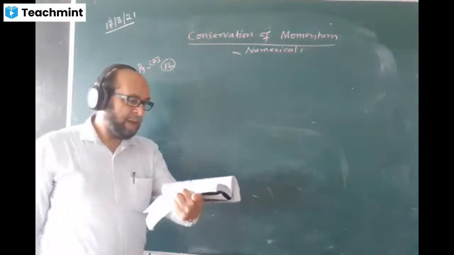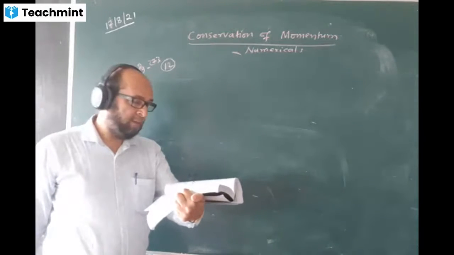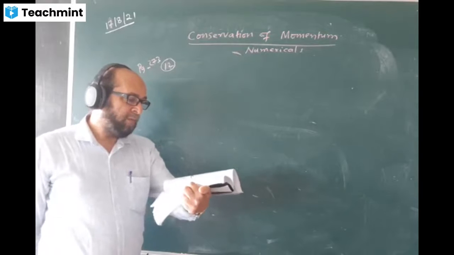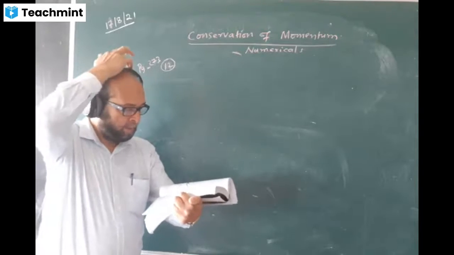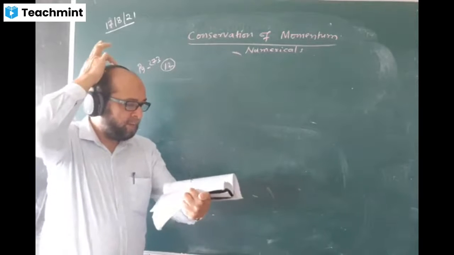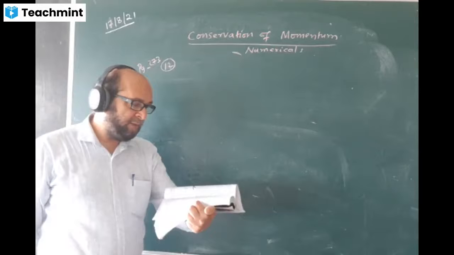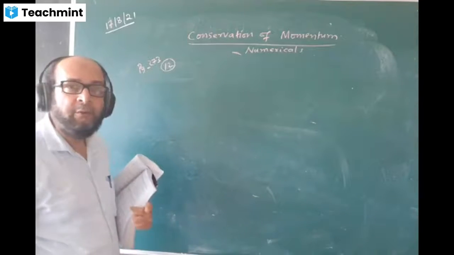The question says a ballistic pendulum is a block of 3 kg mass suspended from a thread 2.5 meter long. A bullet of mass 9 grams hits the block and sticks to it. The result being that the block rises such that the string now makes an angle of 18 degrees with the vertical, and the speed of the bullet. I'll explain the question to you.